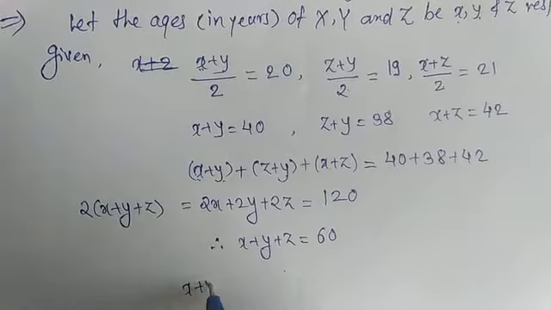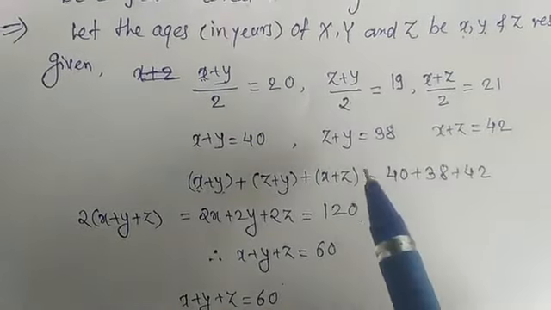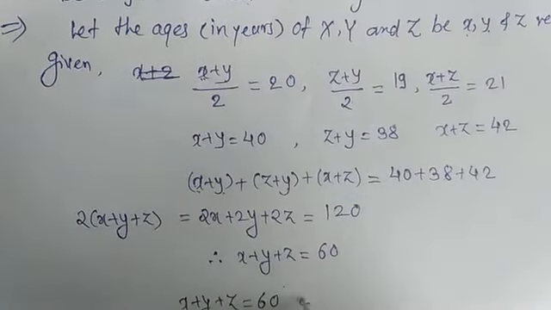So we have the equation x plus y plus z is equal to 60, and we also have y plus z is equal to 38.